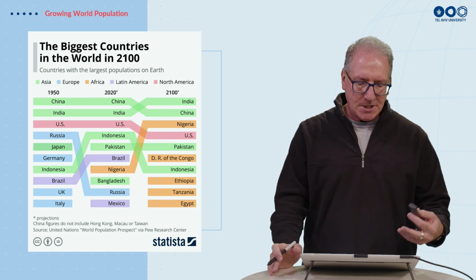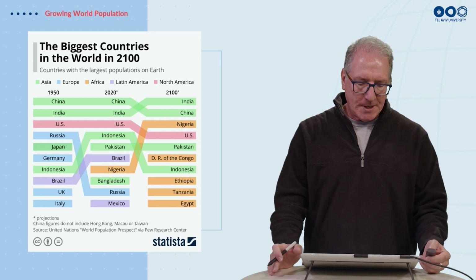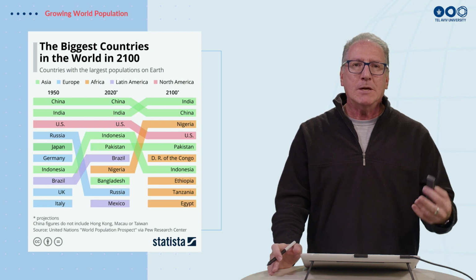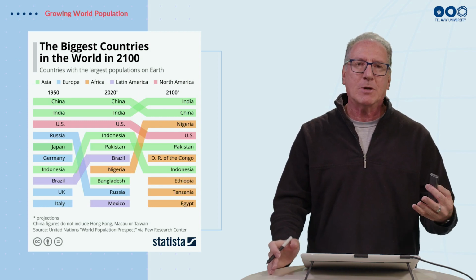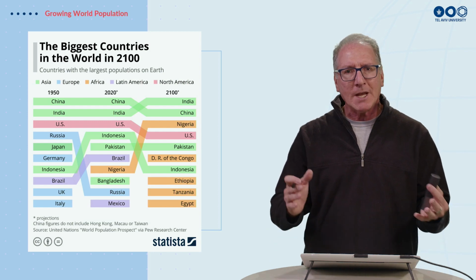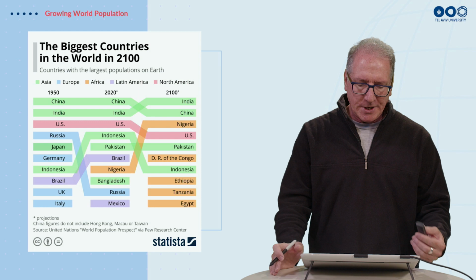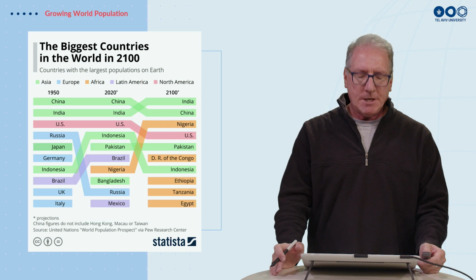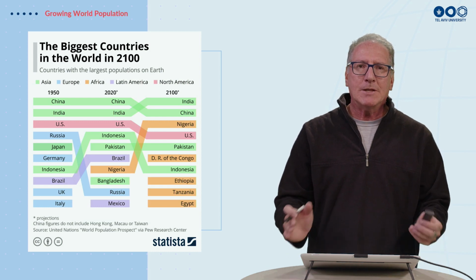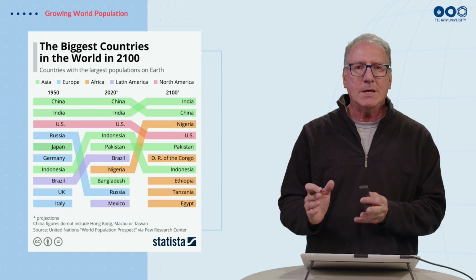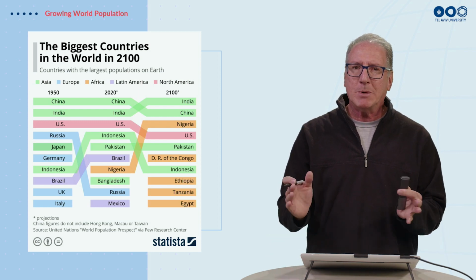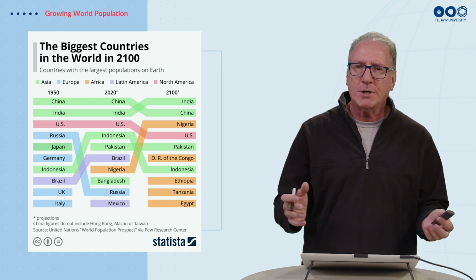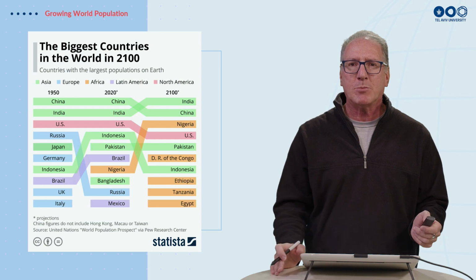In the 1950s, we see in the blues Europe, Russia, and the United States as some of the biggest population centers. India and China are always leading at the top because they have these huge populations, and will continue to dominate in the future, although India takes first place. But in the future, we can see these orange countries, which are all the African countries, and the African countries are going to be leading the growth. This has huge implications when we want to talk about energy, food security, and transportation in the future, and how we have to deal with this problem of climate change.